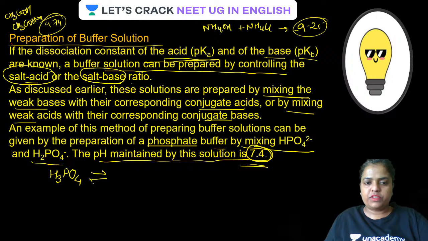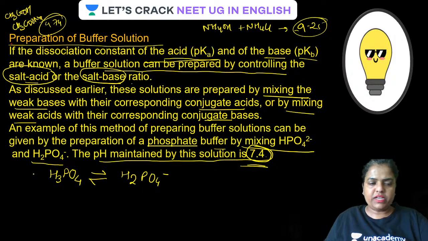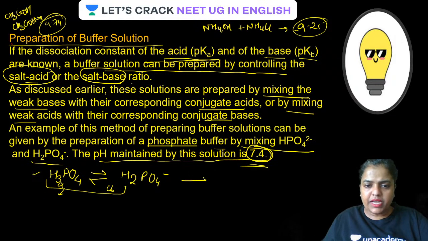Okay, guys. First of all, one proton goes out from this and it forms H2PO4 minus. Now, this is an acid. This is a conjugate base. If you compare the two, this is an acid and this is a conjugate base. It can further accept a proton or it can release a proton. You can say this is amphiprotic.